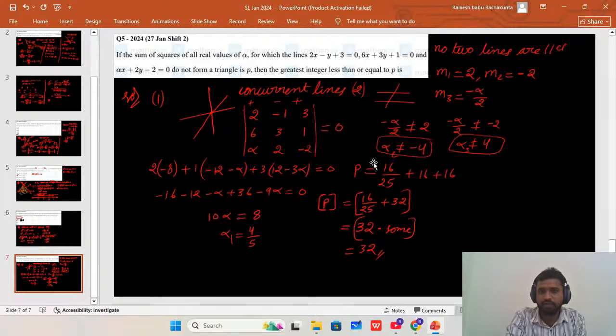This is actually a contradiction. I am assuming if slopes are equal, lines are parallel. If slopes are not equal, lines are not parallel. I am taking the not-equals condition, and only from that I got two more values for alpha. This is actually a contradictory way of finding values of alpha. Any doubts?